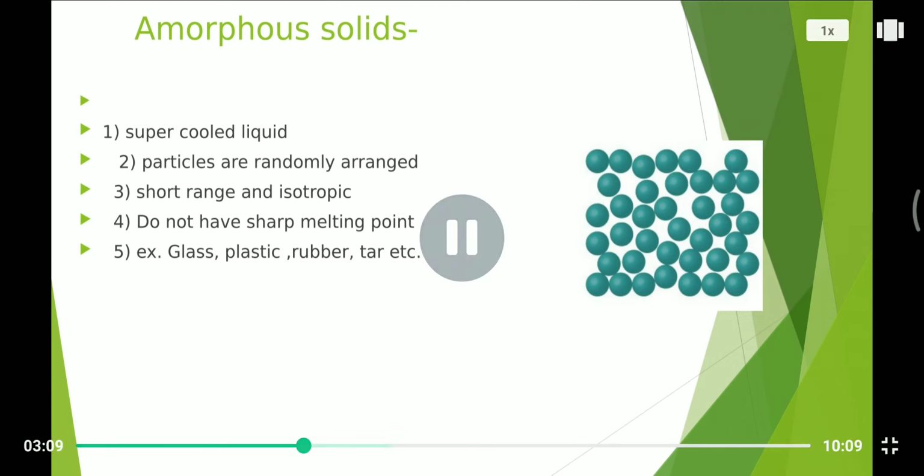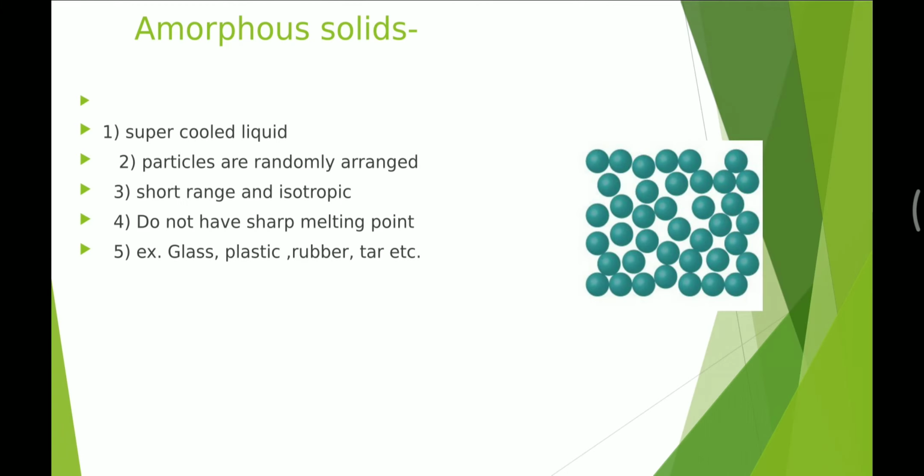Amorphous solids do not have a sharp melting point. They melt gradually over a temperature interval. On heating, amorphous solids gradually and continuously soften and start to flow. Example: glass, plastic, rubber, tar, etc.